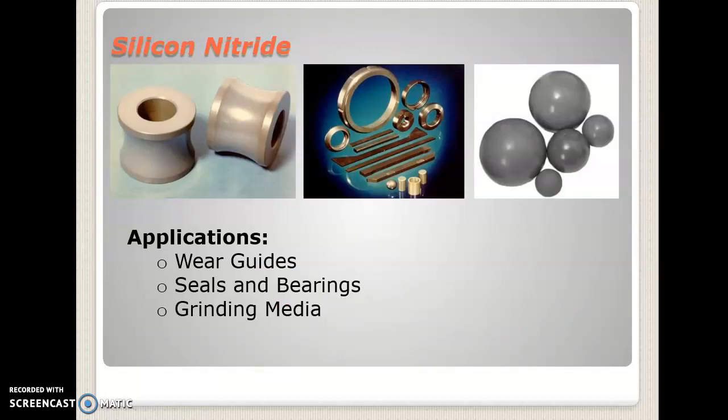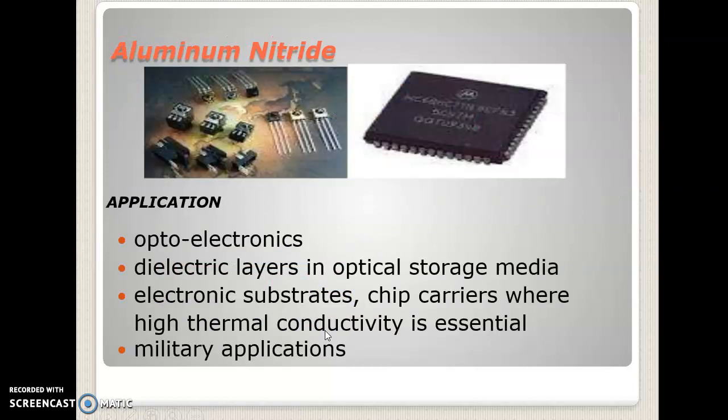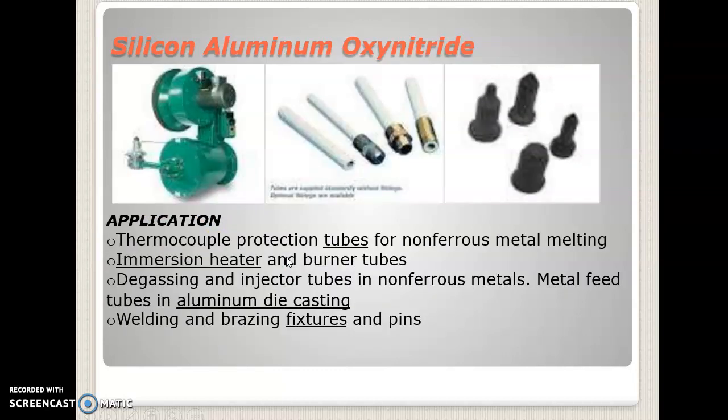These are some of the products made of silicon nitride, which are used as wear guides, seals and bearings, and grinding media. These are some of the ceramic products made of aluminum nitride used in optoelectronics.